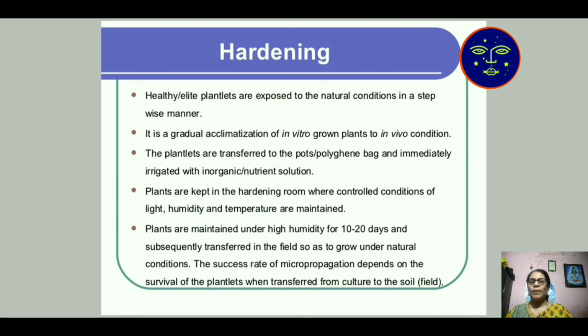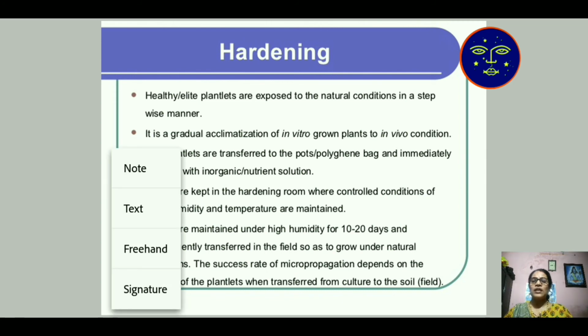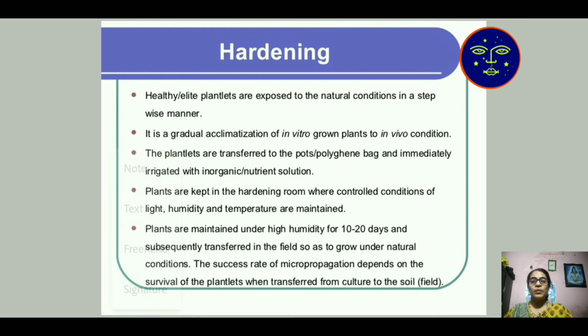The success rate of micropropagation or differentiation of cell or tissue depends on the survival of plantlets when transported from the culture to the soil. After 10 to 20 days of hardening, the plant is removed and kept in the field condition for its growth.